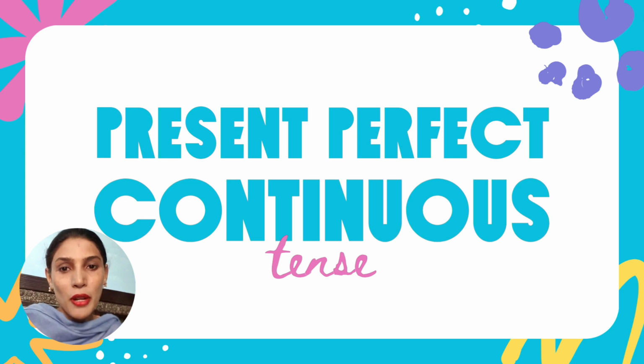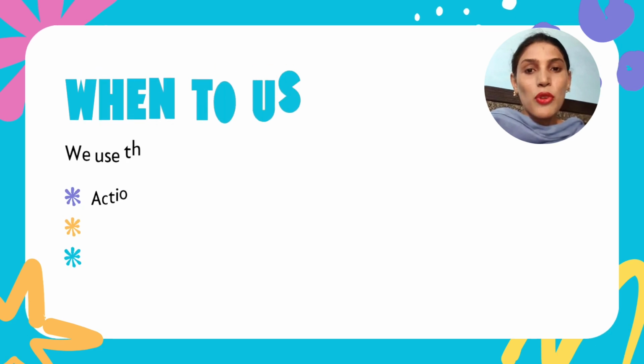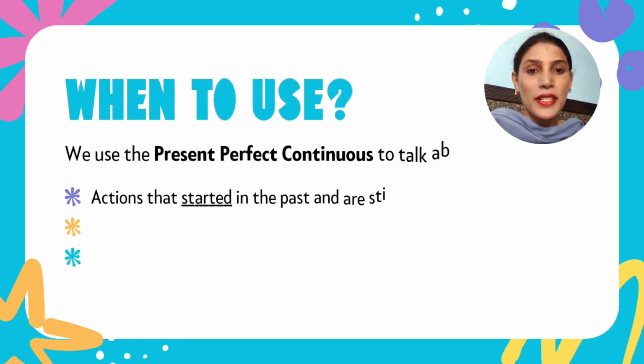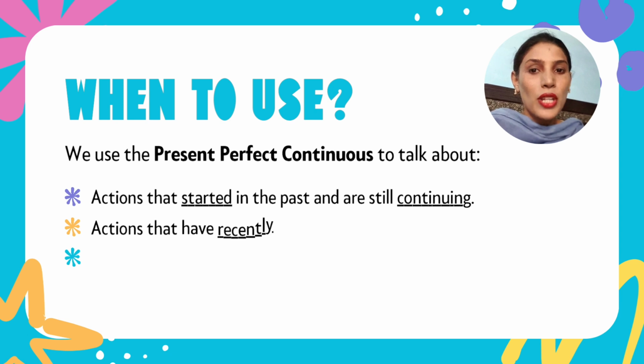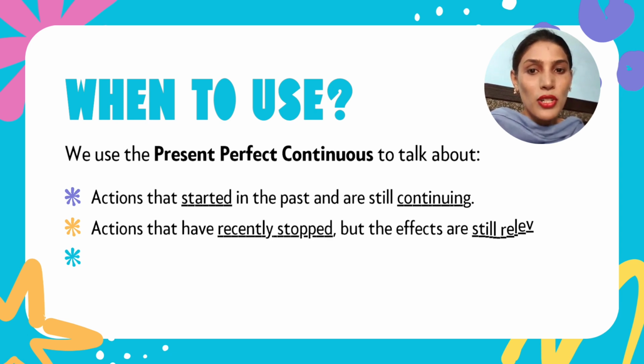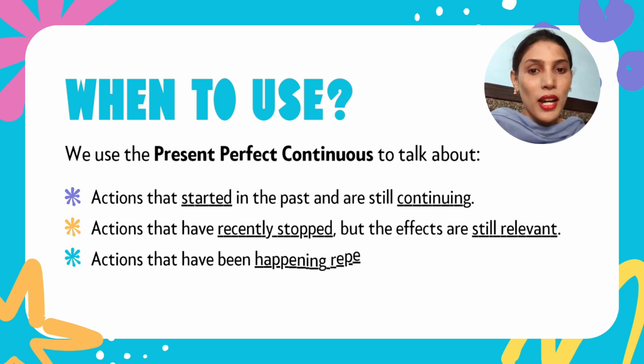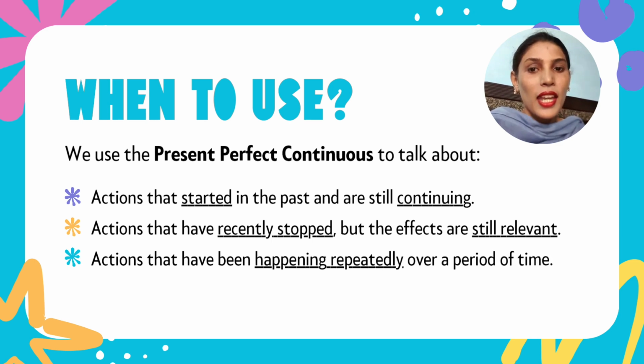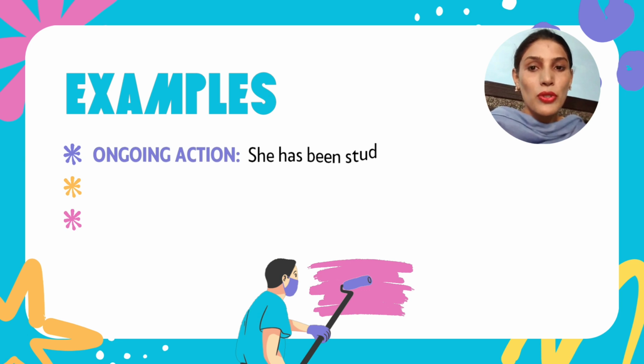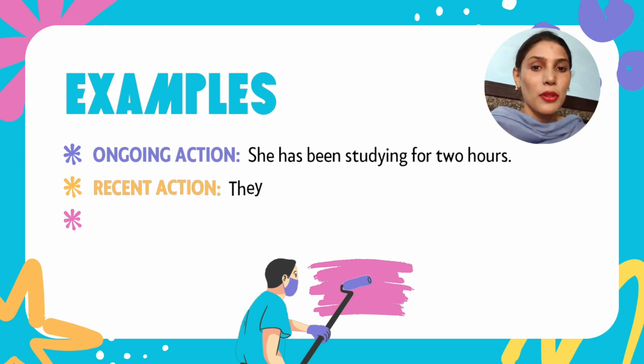Let's talk about present perfect continuous tense in a very simple way. First of all, I would like to discuss when to use present perfect continuous tense. We use the present perfect continuous to talk about actions that started in the past and are still continuing, actions that have recently stopped but the effects are still relevant, and actions that have been happening repeatedly over a period of time. Here are some examples: we will talk about ongoing actions, recent actions, and repeated actions.